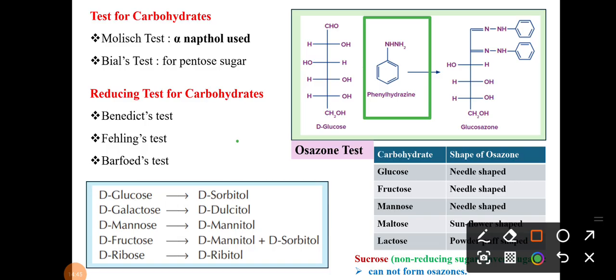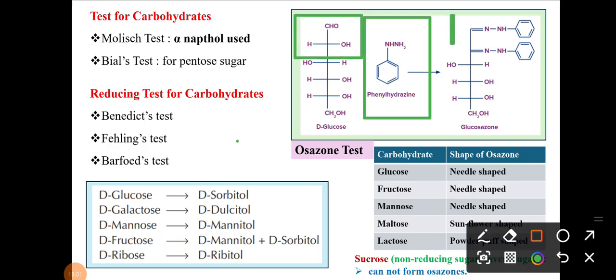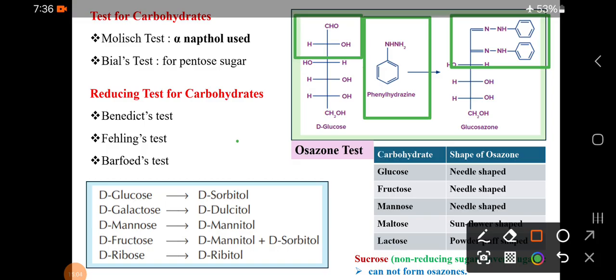One important point in this: only two carbons are involved in the osazone test, C1 and C2. Please remember, guys, only C1 and C2 are involved in the osazone test. Here also you can see these two carbons are involved. So that's why the osazone test is important.